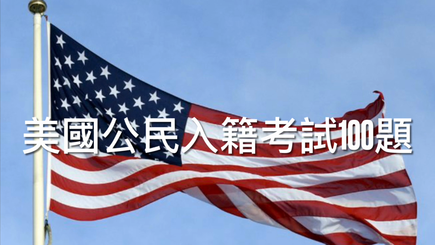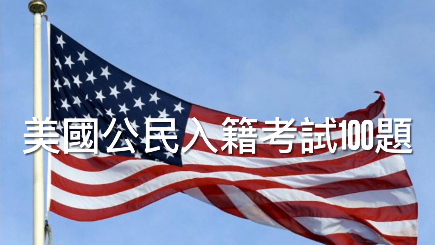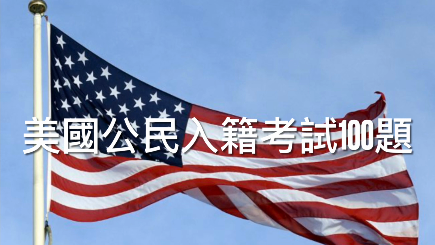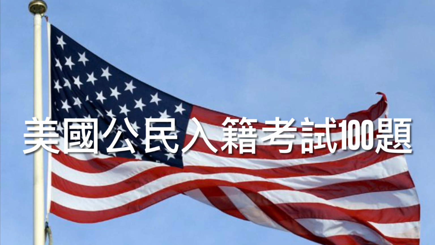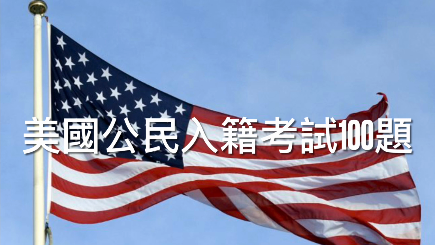86. What major event happened on September 11, 2001, in the U.S.? Correct answer: Terrorists attacked the United States. Explanation: September 11, also known as 9/11, was a series of 4 coordinated terrorist attacks carried out by Al-Qaeda, a Muslim extremist group. 87. Name one Native American tribe in the United States.